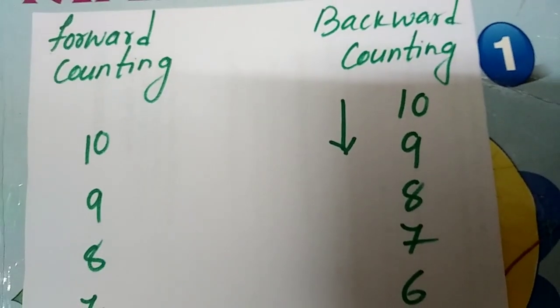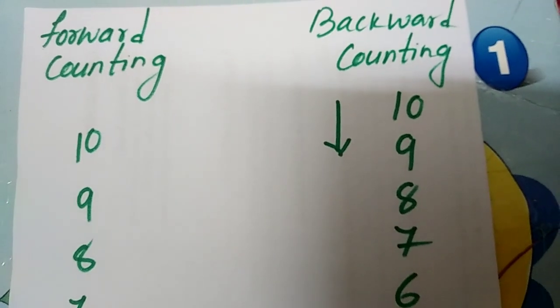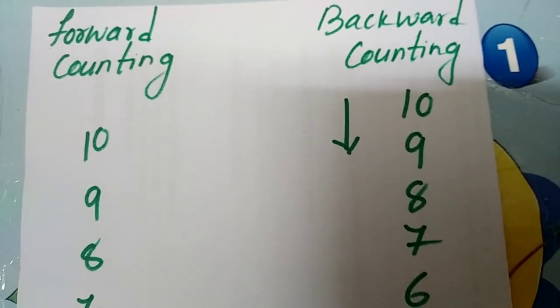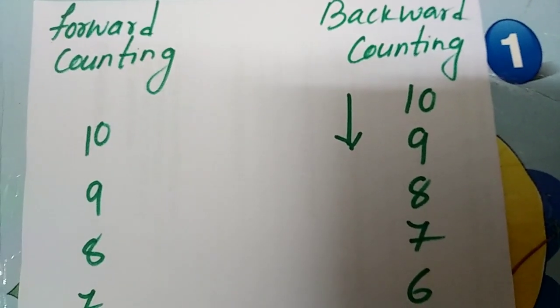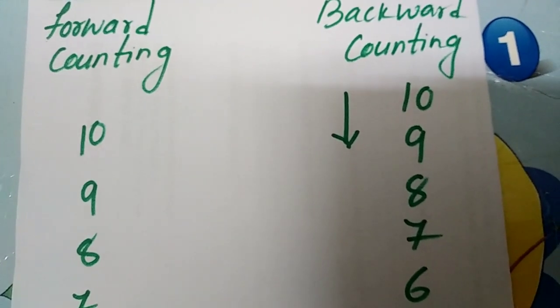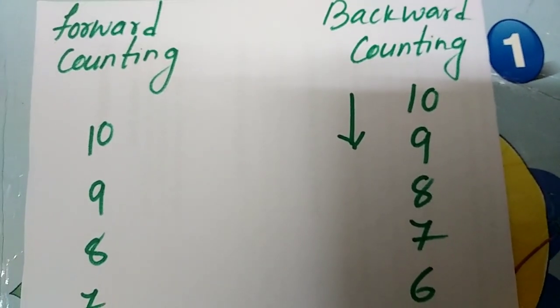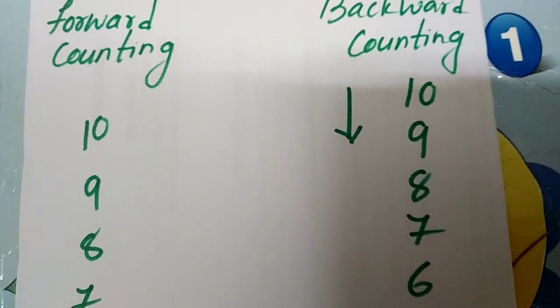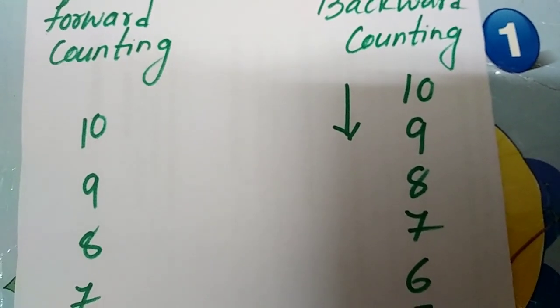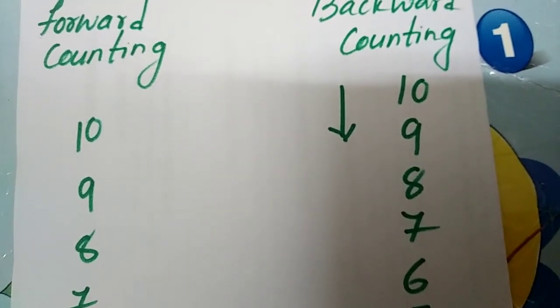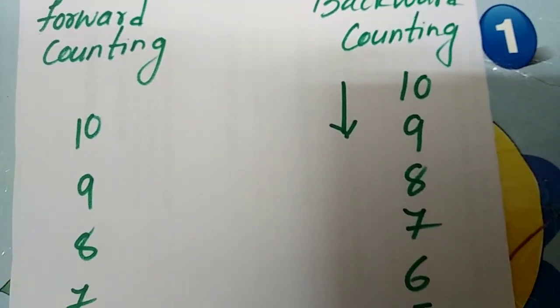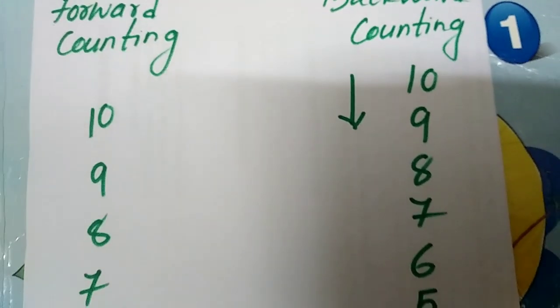So children, as you know, counting means from which number do you always start counting? Yes, you count from 1, right? So normally how we are counting, like 1, 2, 3, 4, 5, 6, how we are normally counting, that counting is called forward counting. Okay, I'll show you with an example.